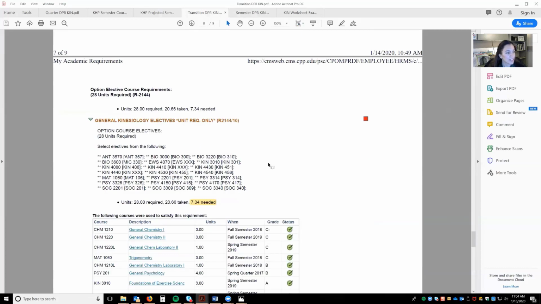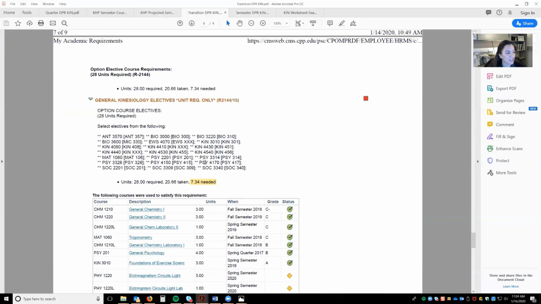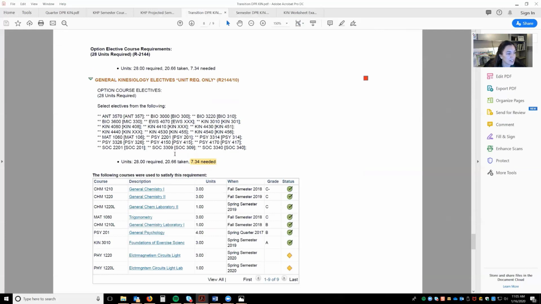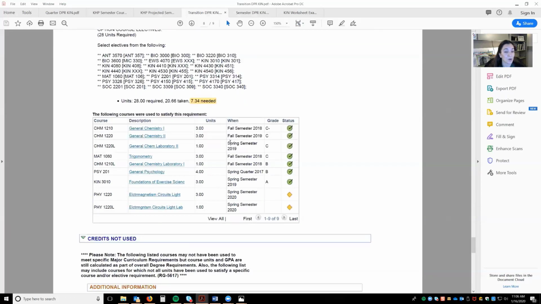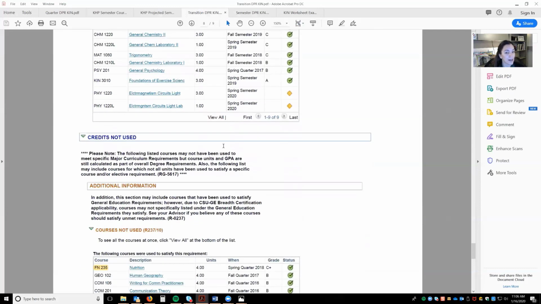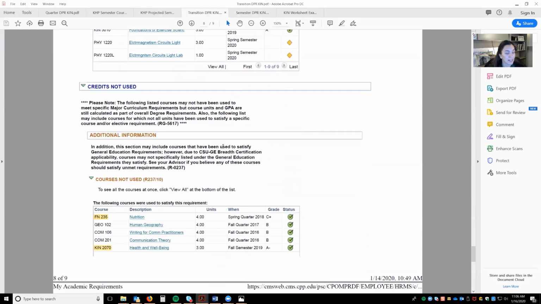Okay, so now we're here at the elective section. As we saw on the curriculum sheet, Jen needs 28 electives to satisfy this area. Jen has taken 20.66 and it will show you the courses that she has taken that go towards this area. She still needs 7.34. So one place to look for units is in courses unused at the very bottom of your degree progress report. I've highlighted some courses that I want to show you.